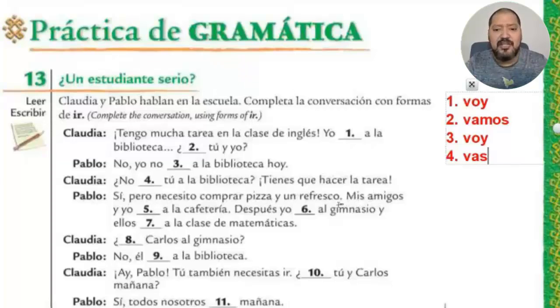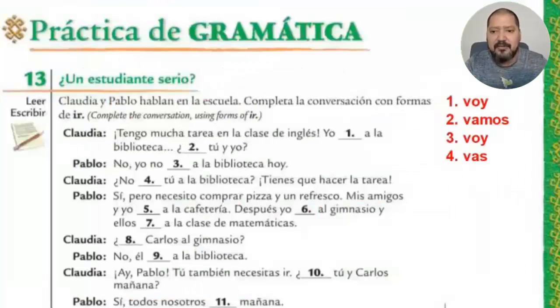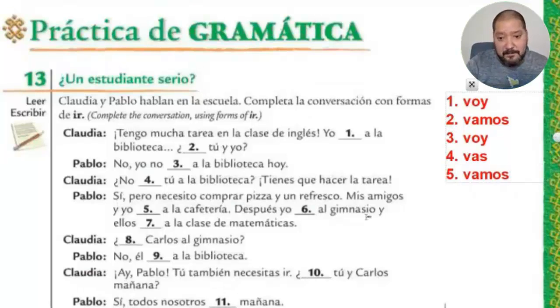Mis amigos y yo, again, this is me and someone else. So, first of all, that's plural. But me and someone else, if I go to the grammar chart, me and someone else becomes nosotros. And that means I need to use this form that I have here. Number 5, according to my grammar chart, would be vamos. Nosotros, mis amigos y yo vamos a la cafetería. Again, mis amigos y yo can be replaced by the pronoun nosotros, and that's why I picked the nosotros form in number 5.